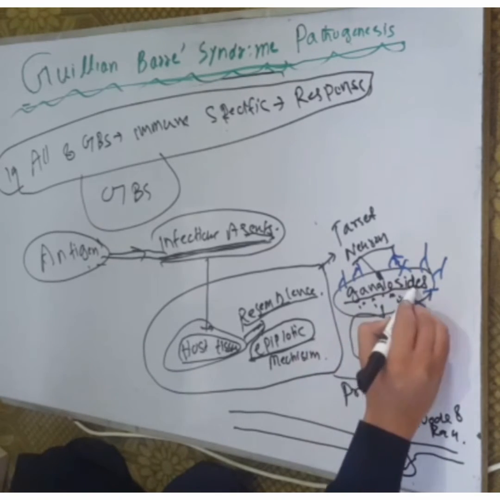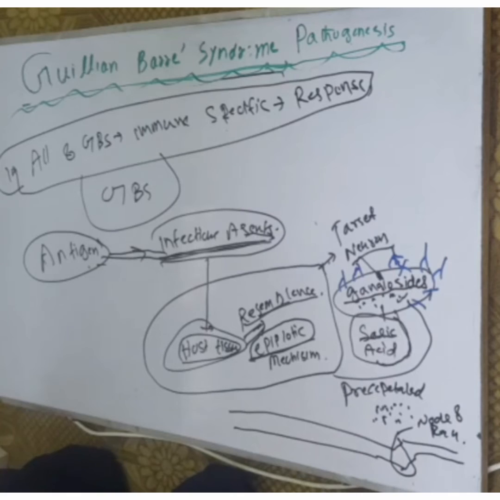When these gangliosides and sialic acid-containing glycosphingolipids are broken down at the node of Ranvier, the node of Ranvier becomes damaged, and the impulses cannot pass there. No impulses occur. The transmission of impulses does not occur in case of GBS at the node of Ranvier.